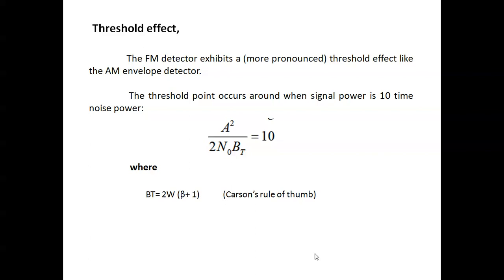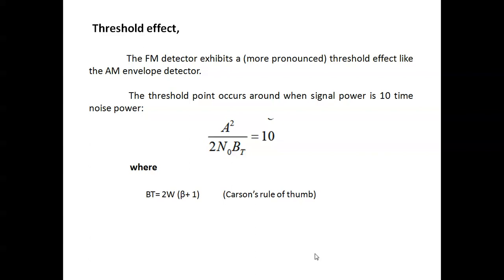You know the AM envelope detector. What is an AM envelope detector? It detects the envelope of the AM modulated waveform and finally gives the output. Similarly, the threshold effect looks like the AM envelope detector. The threshold point occurs when the signal power is 10 times the noise power, so that is equal to 10.